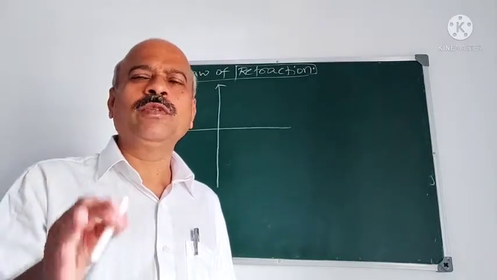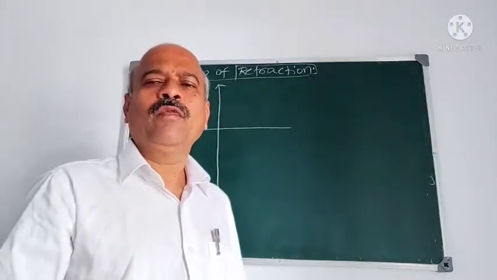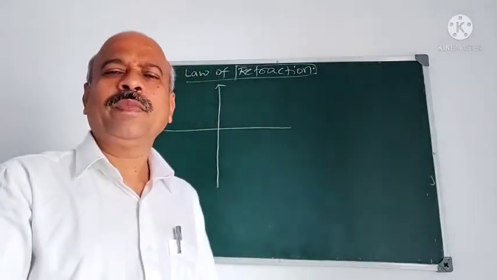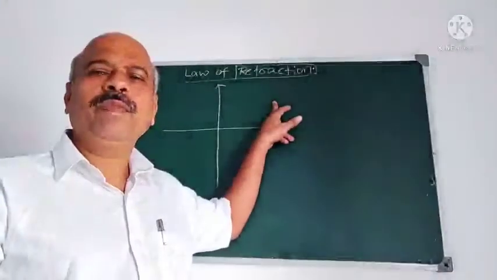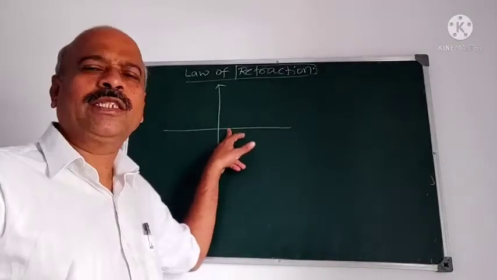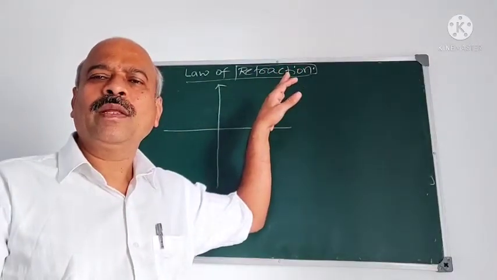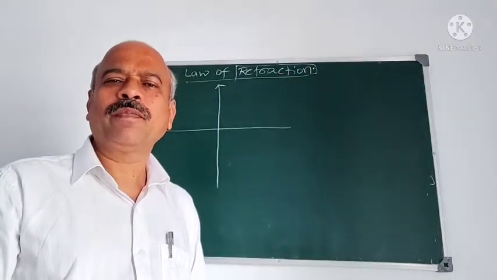And what is the difference between refraction and reflection? Reflection means when a light ray traveling in one medium is incident on a surface and returns to the same medium. That phenomenon is called reflection.